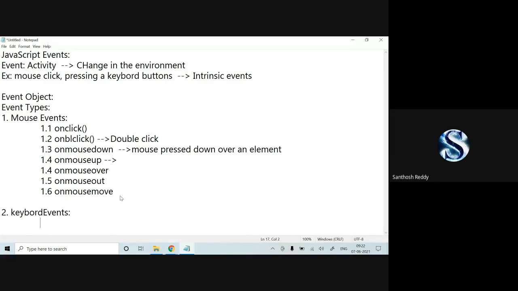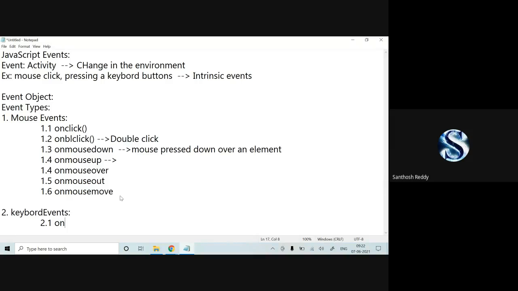Students, have you understood what the mouse events are and what is mouse over and what is mouse out? Is it clear? Yes, sir. Okay.